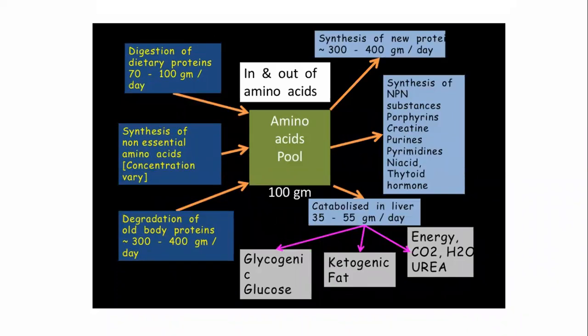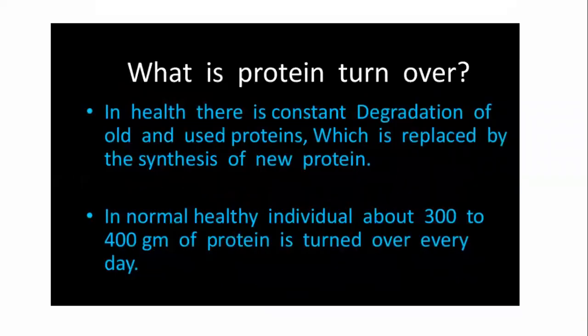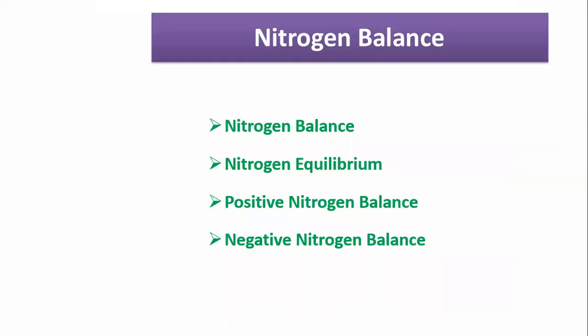Nitrogen cycle. Then after that we discussed the amino acid pool, and then the next very important terminology, that is nitrogen balance. Here I need to give a brief description about nitrogen balance. So nitrogen balance is the comparison between nitrogen intake and nitrogen loss from the body. That is nitrogen balance. It is an index of growth, or we can say the nutritional status of our body.